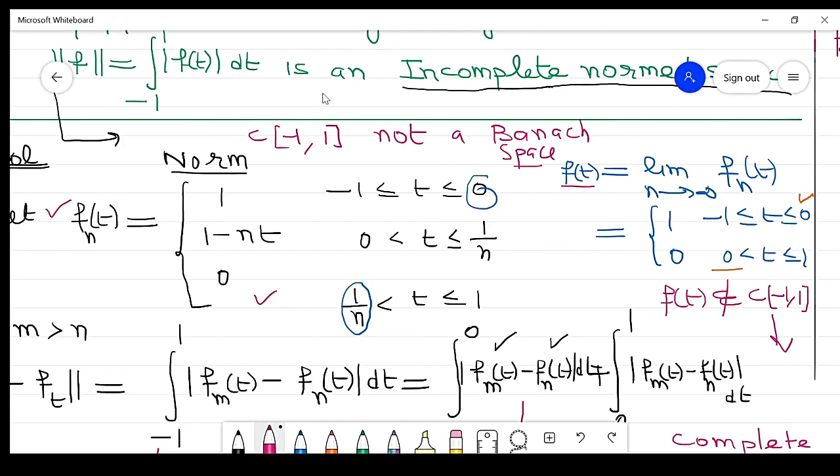So in the next lecture we will start a new topic, which is called subspace and quotient space, which we have already read in modern algebra as well as linear algebra. So go through those chapters on quotient space and subspace. Also go through linearly independent vectors, linear transformation, and linearly dependent vectors and bases. All these definitions will be involved in functional analysis.